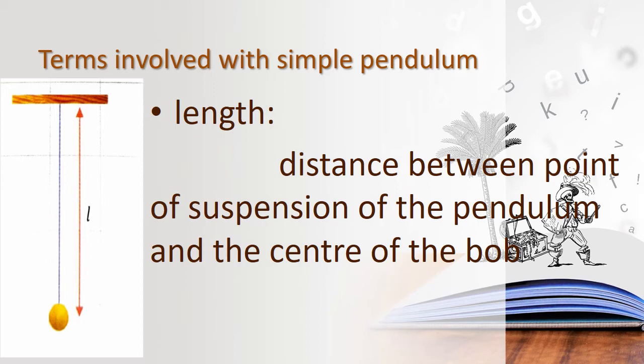Okay, the distance between the point of suspension of the pendulum and the center of the bob, that is the length. Okay, can you all understand? From the point of suspension to the center of the bob, the distance between these two is termed as length. Can you all understand, children?